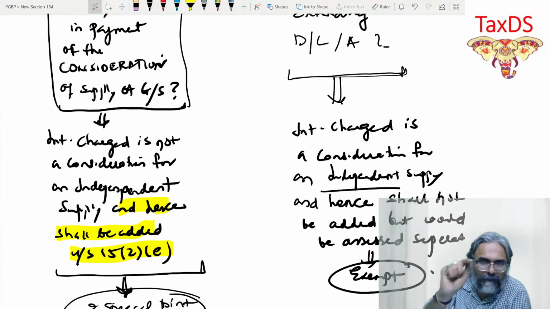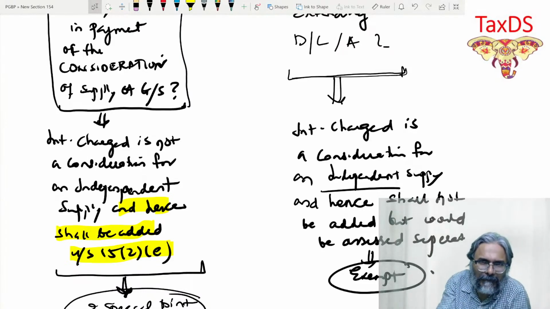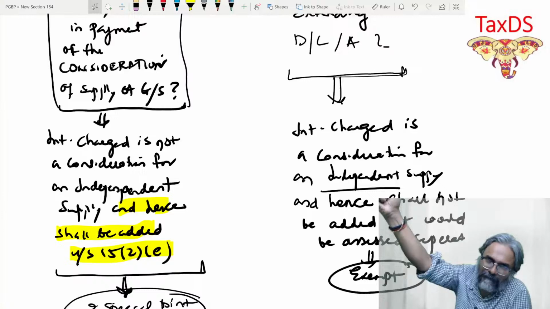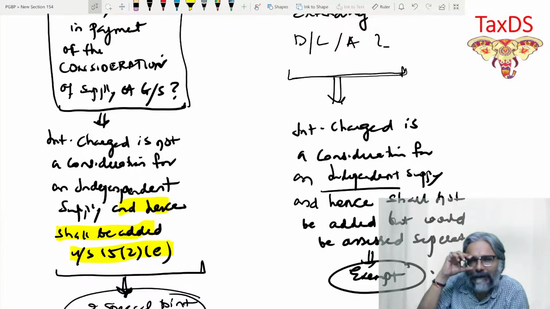So obviously now he will charge you say 2.8 lakhs or 3 lakhs, not 2.5 lakhs. That extra 50,000 that he is charging you is nothing but the interest, students. So your transaction value would be 2.5 lakhs or 3 lakhs? 3 lakhs.